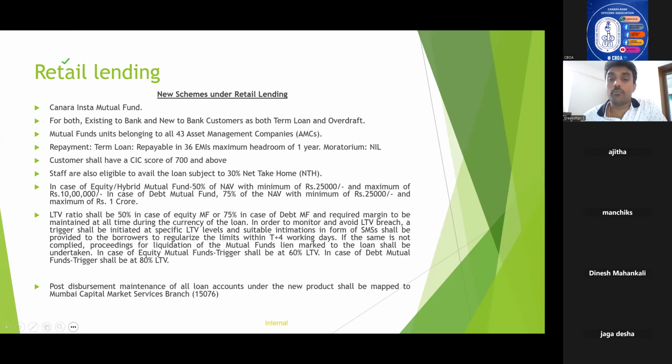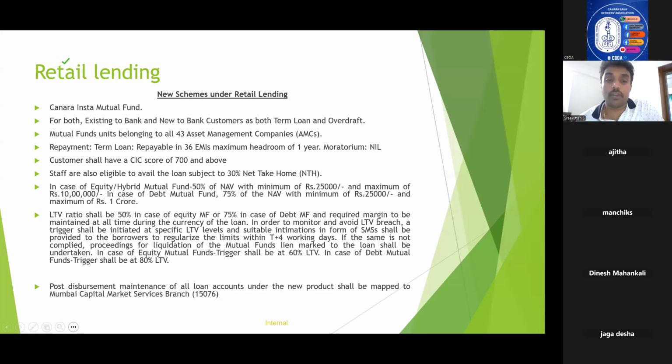In order to monitor and avoid LTV breach, a trigger shall be initiated at specific LTV levels, and suitable intimation in the form of SMS shall be provided to borrowers to regularize within T+4 working days. This is also important: the trigger level initiated by the bank to intimate the borrower to regularize the loan amount, and the time frame given to regularize is T+4 working days. That is, from the day they receive the SMS, within 4 days they have to regularize their LTV.